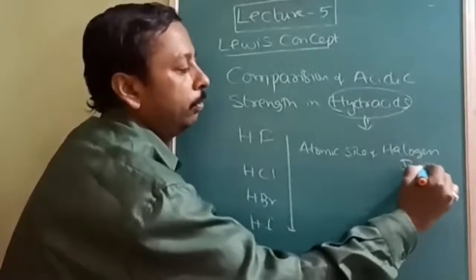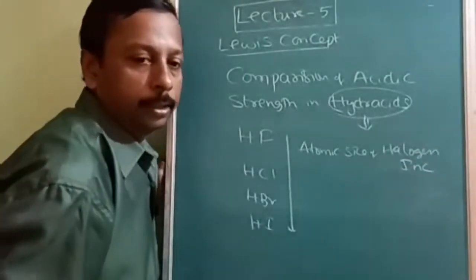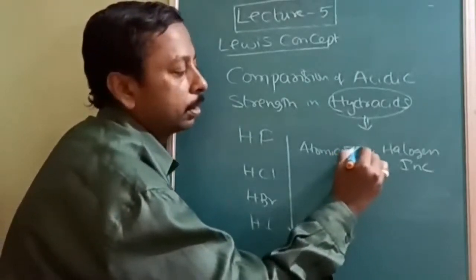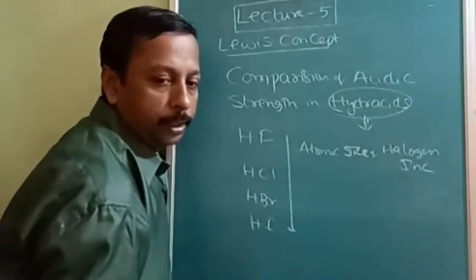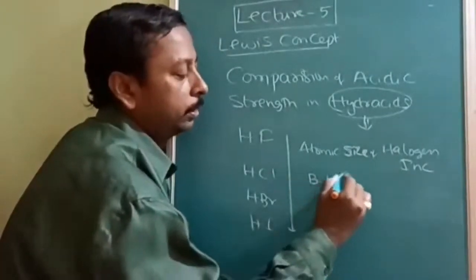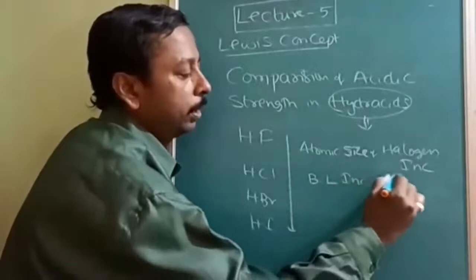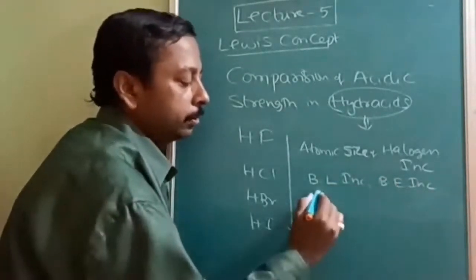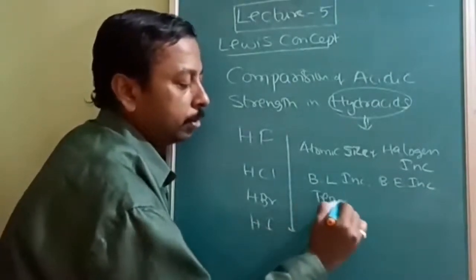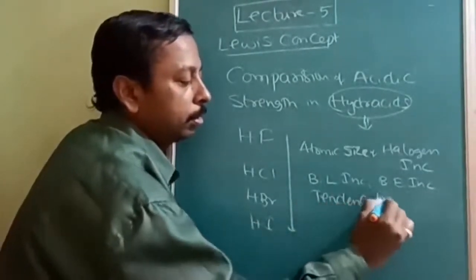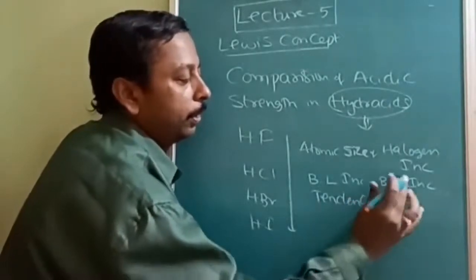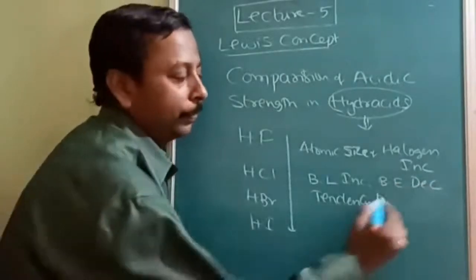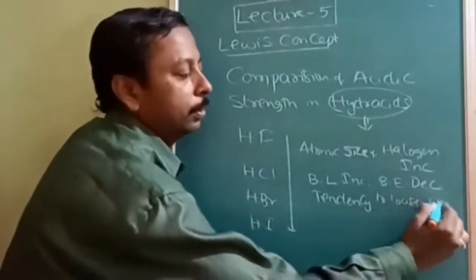Atomic size of halogen, what is happening? Increasing. Okay, so once atomic size of halogen increases, bond length increases, bond energy decreases. So the tendency to lose H+ also increases.